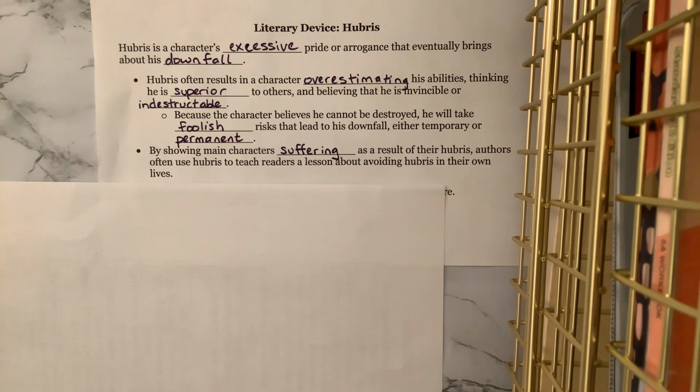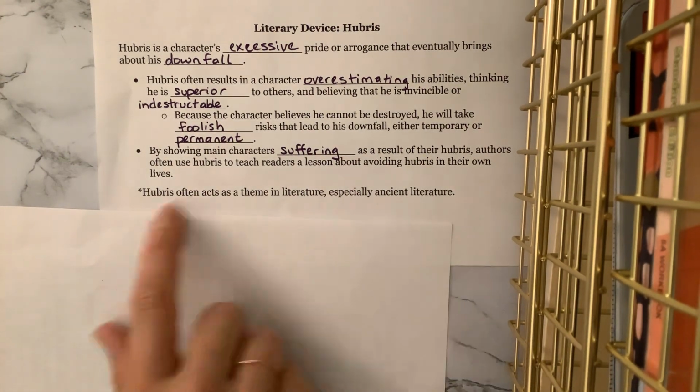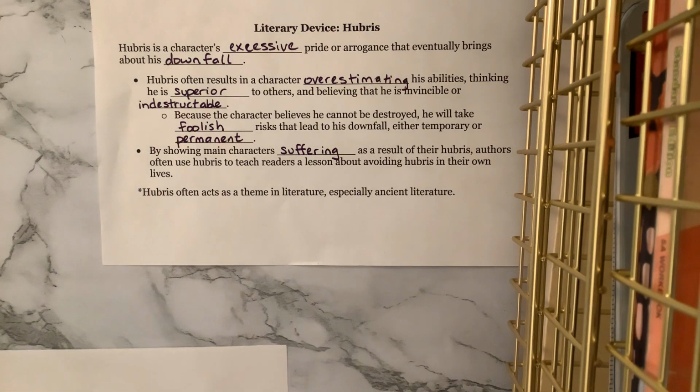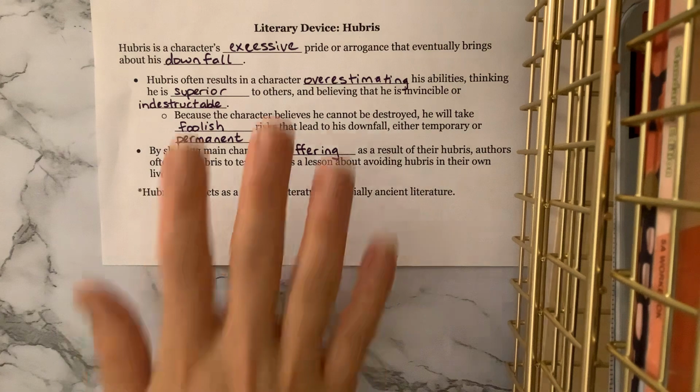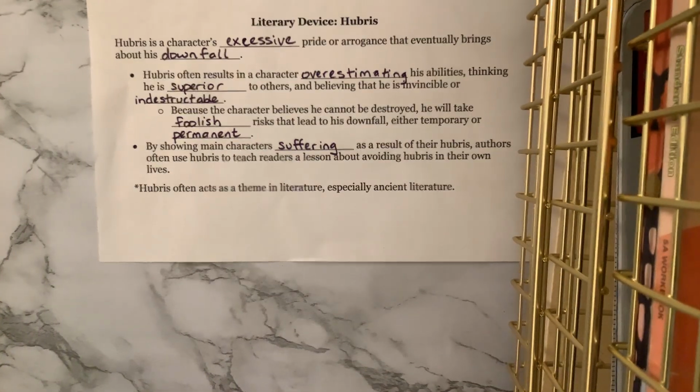The Greeks in particular, this idea of hubris showed up often in ancient Greek literature, in their plays, in their teachings, okay? And so this is something else, again, I kind of touched on. It often acts as a theme in literature as well. It's a device that we'll look at, but also a lot of times in ancient literature, they're exploring this theme of hubris.